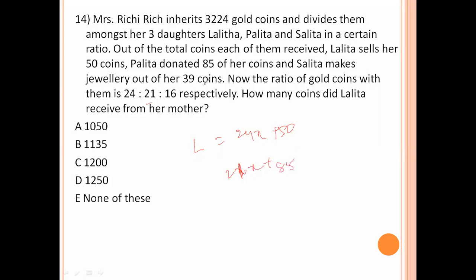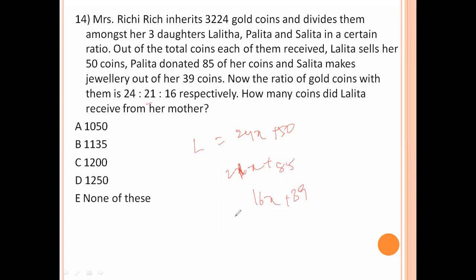Salita makes jewelry out of 39 coins. 16x plus 39. So gold coins, divide them among 3 daughters. Out of total coins, each of them received. Lalita has this one. Salita has this one. Now the ratio of gold coins, how many coins did Lalita receive from her mother?